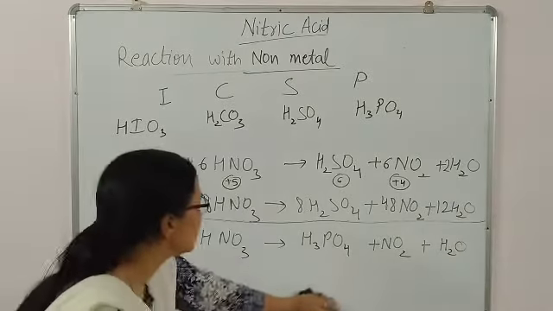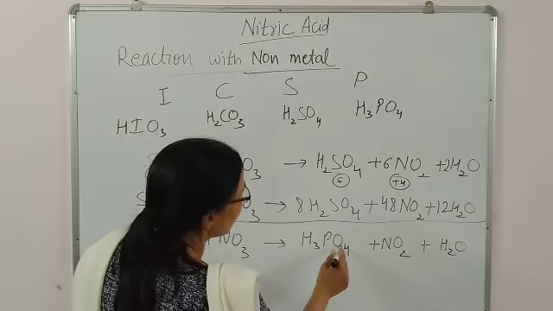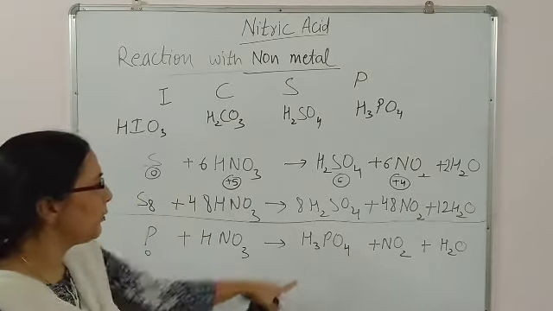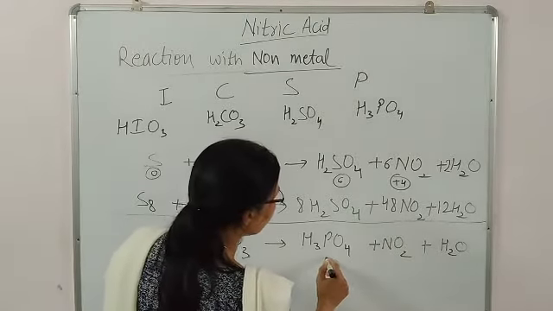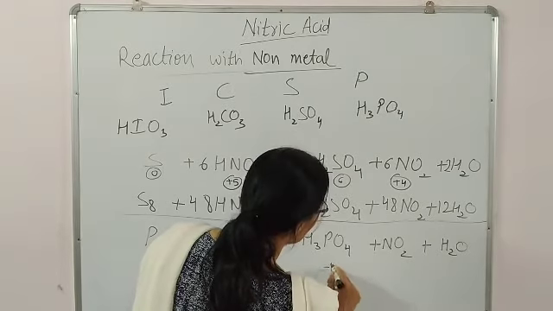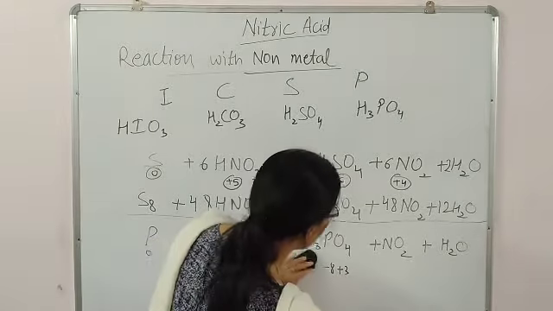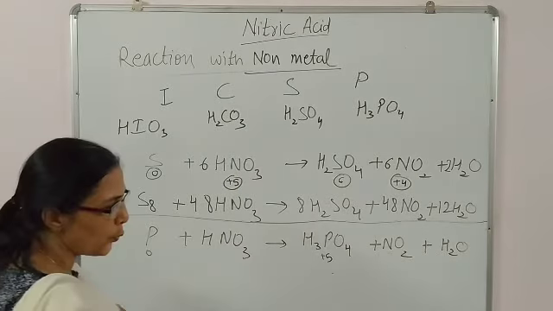First work, find out the oxidation number. Phosphorus is 0. Here 4 times 3 is 12, 12 minus 3 is 9. 4 times 2 is 8, minus 8 plus 3, it is plus 5. So 0 to plus 5.